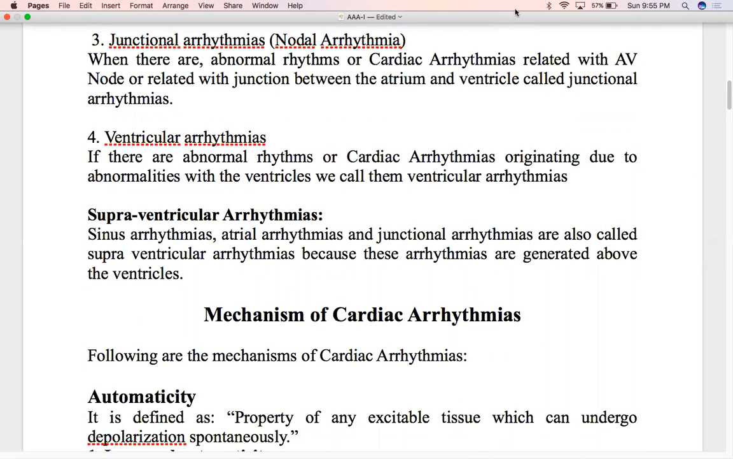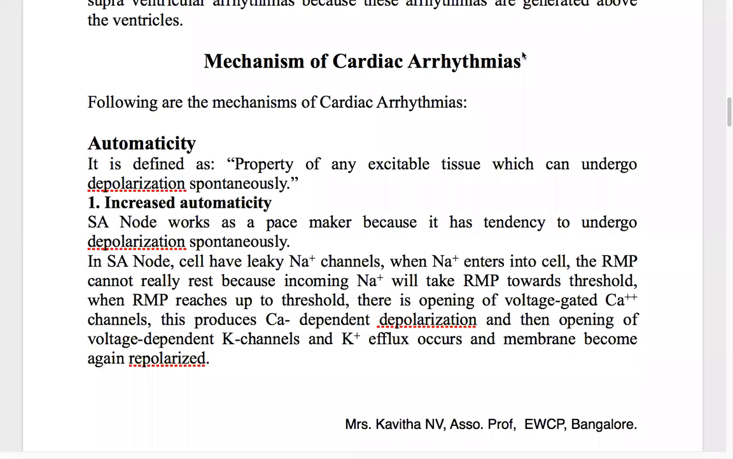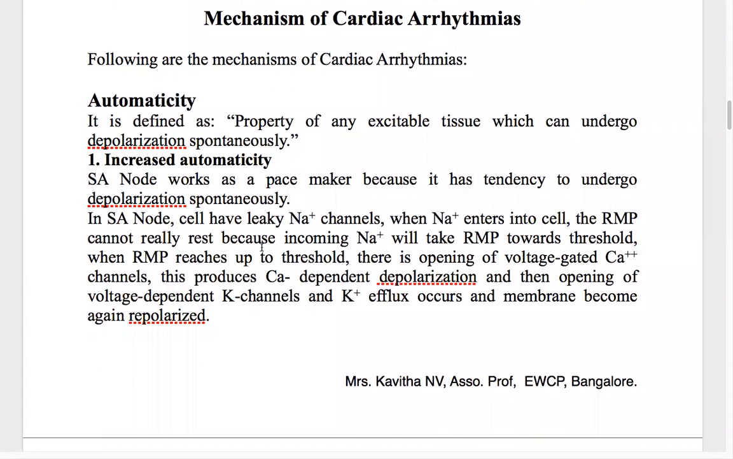Mechanism of cardiac arrhythmias. There are various different mechanisms of cardiac arrhythmias. Under that is the one due to automaticity. What is automaticity? It is defined as a property of any excitable tissue which can undergo depolarization spontaneously. That process is called automaticity.